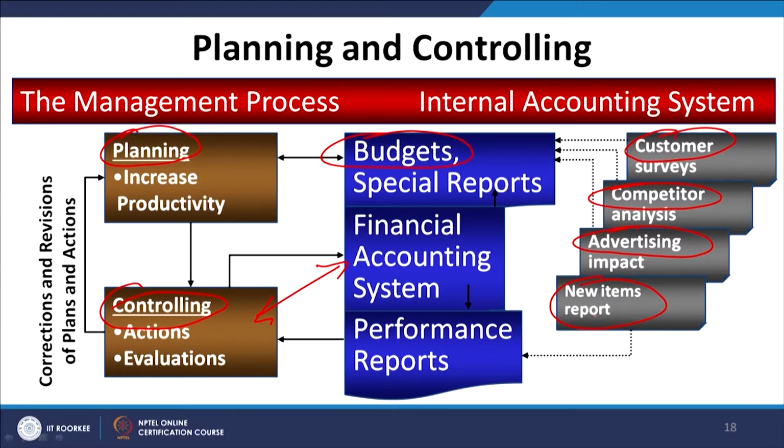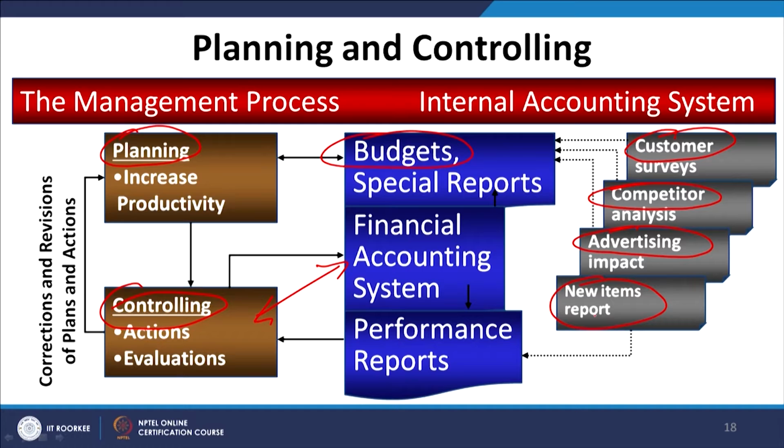On the basis of the plan, we go for execution, and after execution we perform the process of controlling, which is finally knowing where we wanted to go and where we have reached. So, in the planning and controlling process, we are helped by budgets, financial accounting, customers, competitors, the advertising process, and new item success or failure.